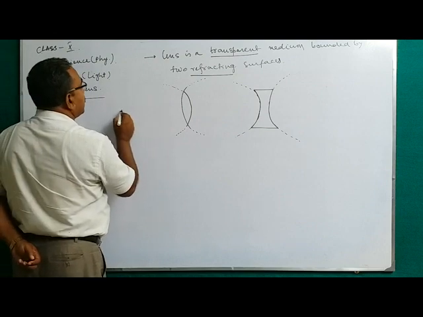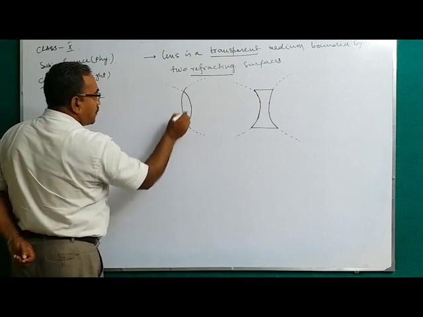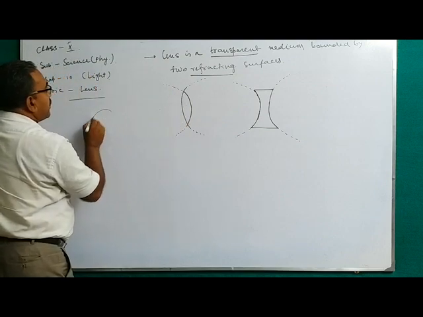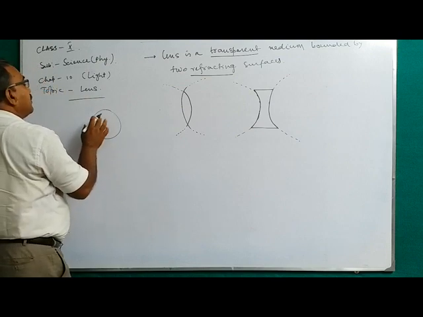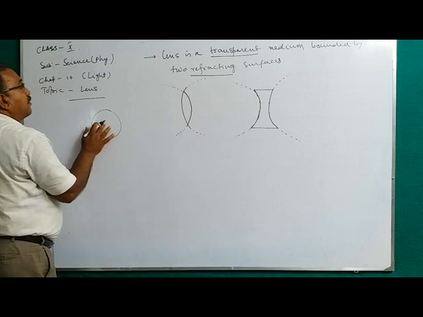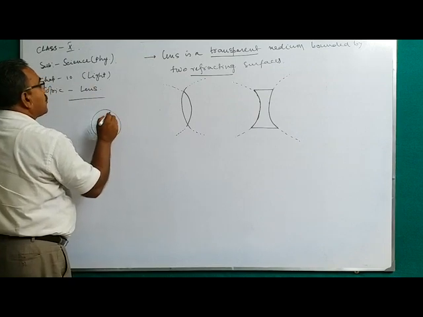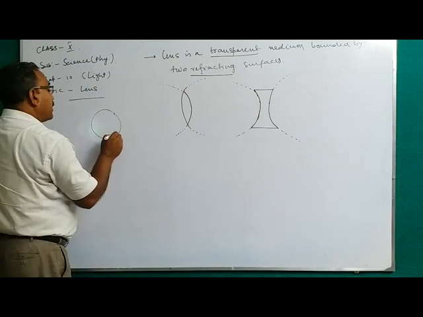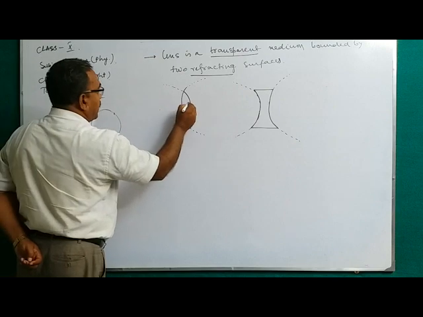You consider it a part of a sphere. You consider it a solid sphere made of glass. That means the transparent medium, according to the basis of light. So you consider only this part. This part is here.